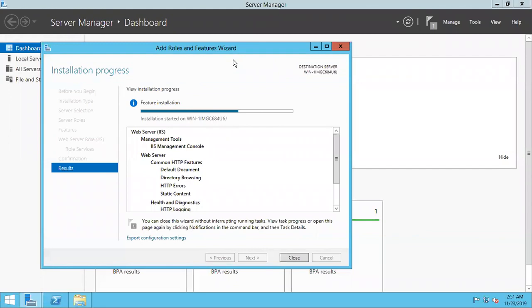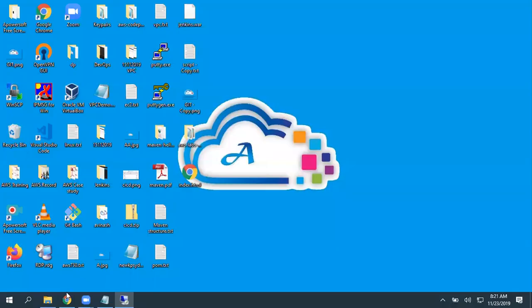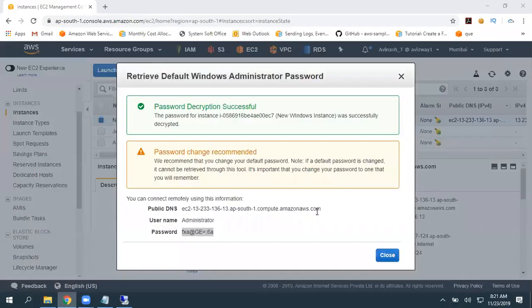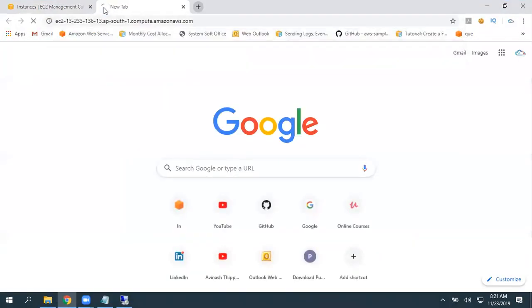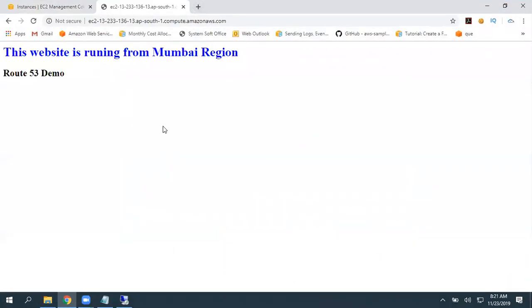So it is taking a minute or two, so let us wait. Okay, installation is succeeded. So let's go out and let's test the output. So this is the public DNS, or you can use the public IP. Okay, this is the output. Right. Now,